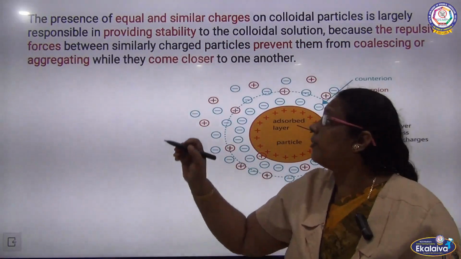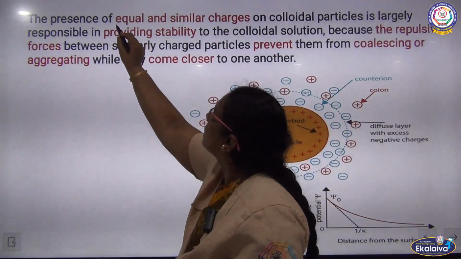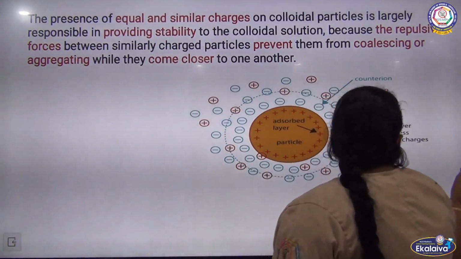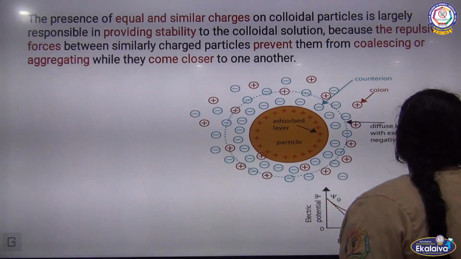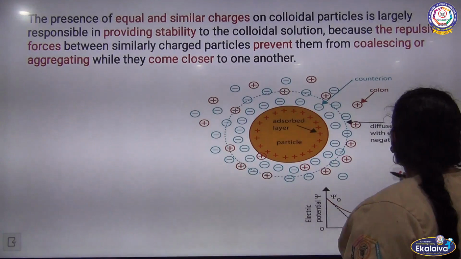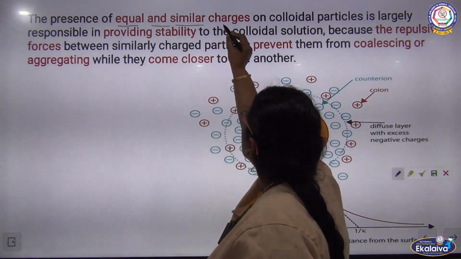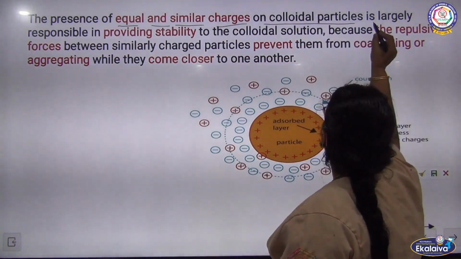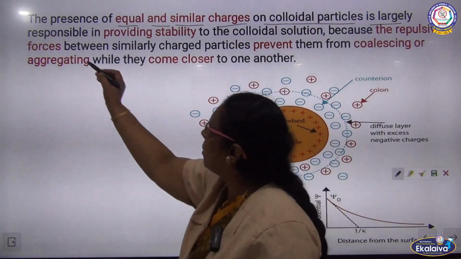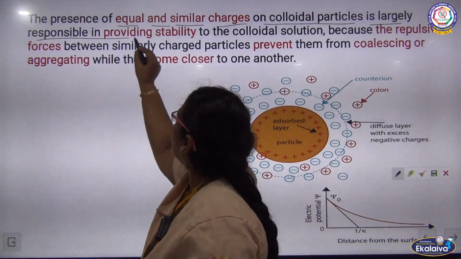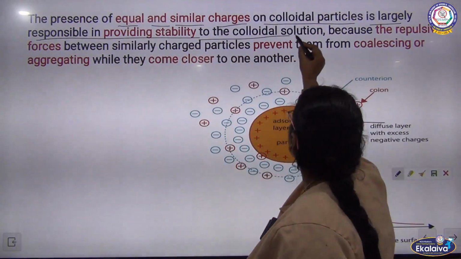The presence of equal and similar charges on the colloidal particles is largely responsible for providing stability to the colloidal solution.